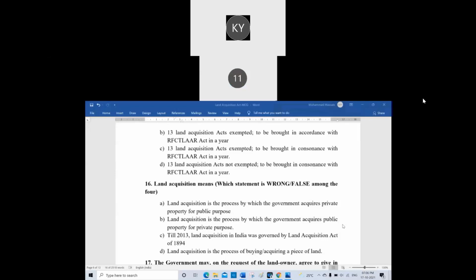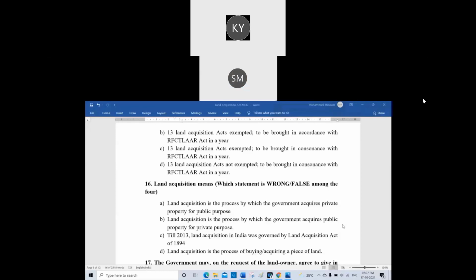All three are right. Only one is wrong among A, B, C. Private land, private. I repeat. Just use your common sense. I'm sure that you will get it. B. Yes, B.